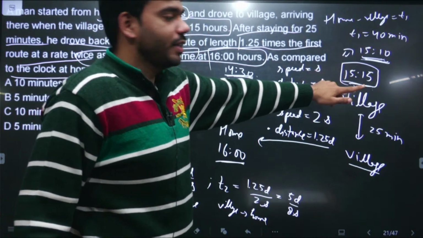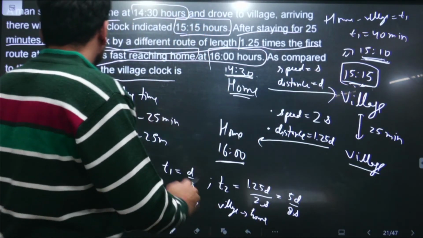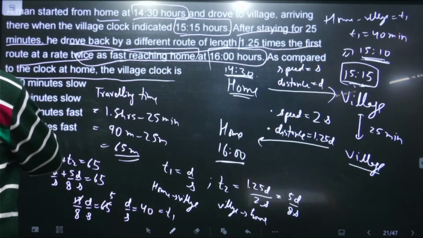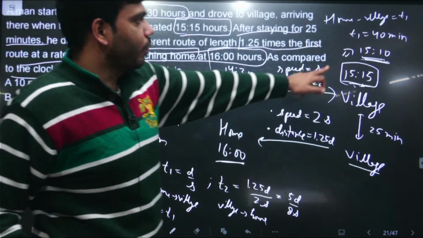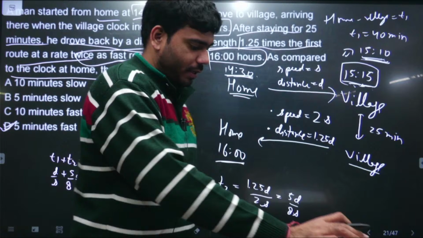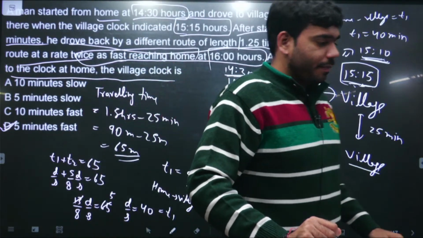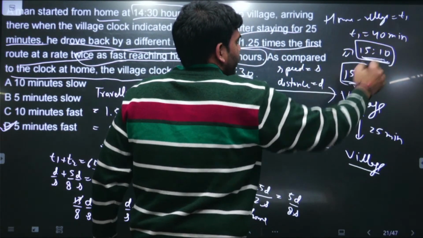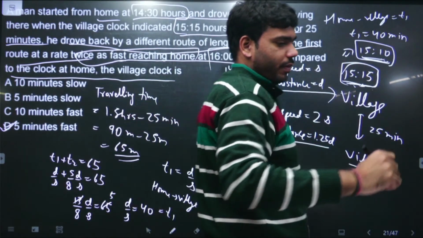So it means this clock is 5 minutes fast. So the answer here is option number D, 5 minutes fast. The clock over here is 5 minutes fast. Option number D is correct over here, right? Because in actuality the time is 15:10, but the clock is showing 15:15.